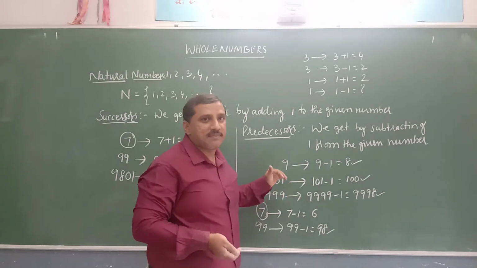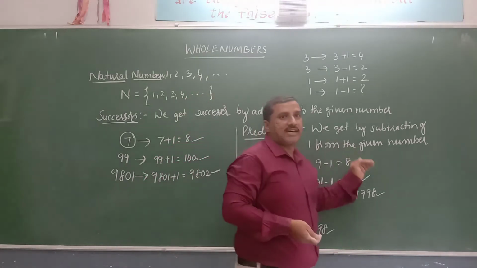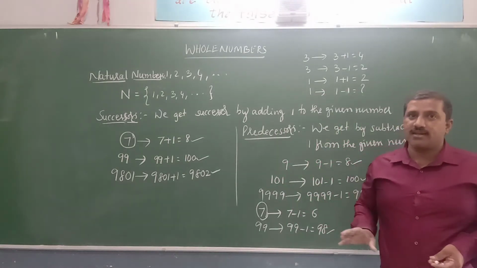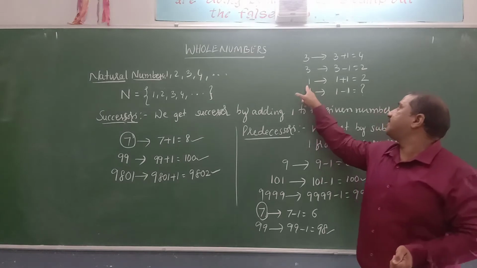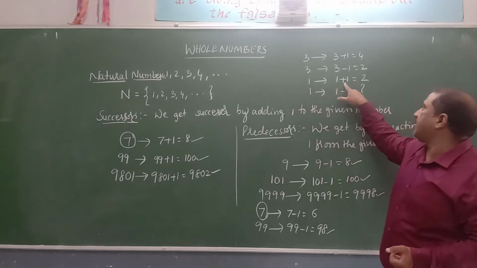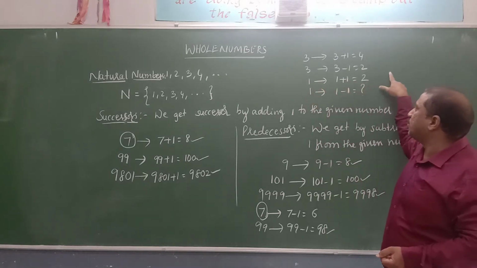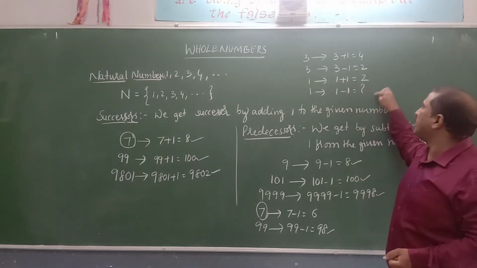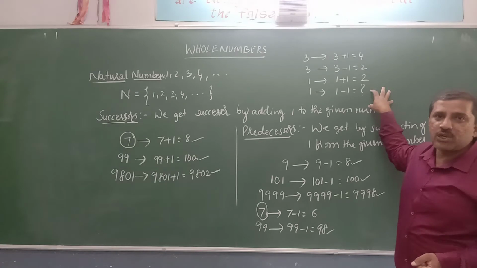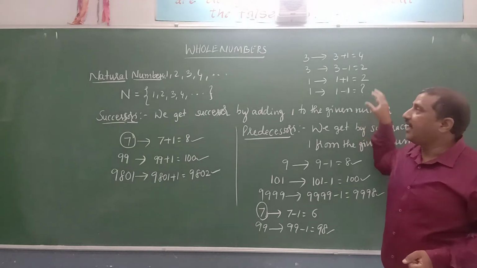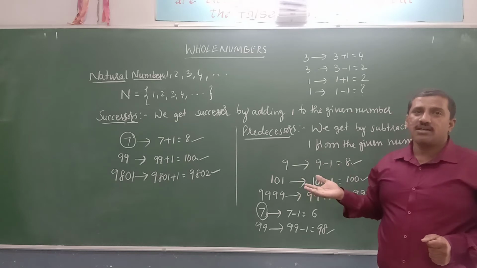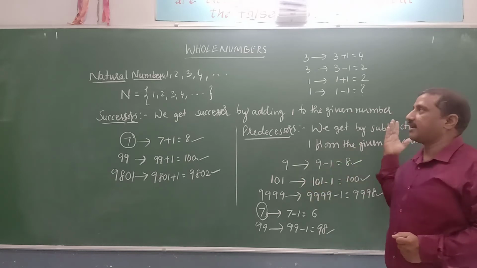So what is our statement? For all natural numbers, we don't have predecessor and successor. For example, if you consider 1, the successor of 1 is 1 plus 1, it is 2. But the predecessor of 1 is 1 minus 1. What will we get? 0. But 0 is not a natural number. Except 1, for all natural numbers, we have successor and predecessor.